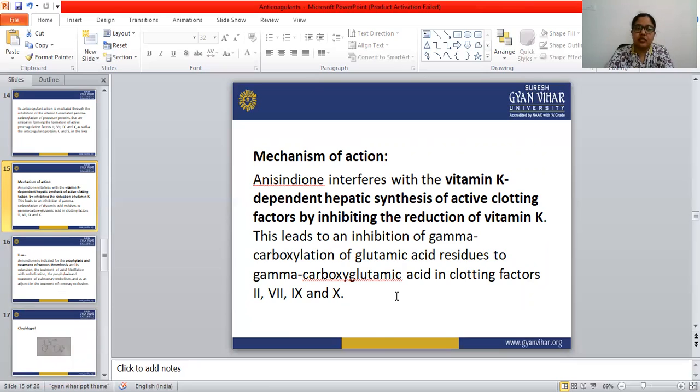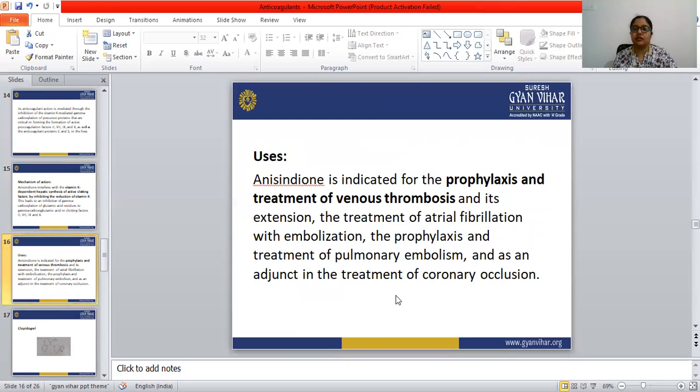And the uses of anisindione: it is used for the prophylaxis and treatment of various thromboses, and also in the treatment of atrial fibrillation and pulmonary embolism. Anisindione is indicated for the prophylaxis and treatment of venous thrombosis and its extension, the treatment of atrial fibrillation with embolization, the prophylaxis and treatment of pulmonary embolism, and as an adjunct in the treatment of coronary occlusion.